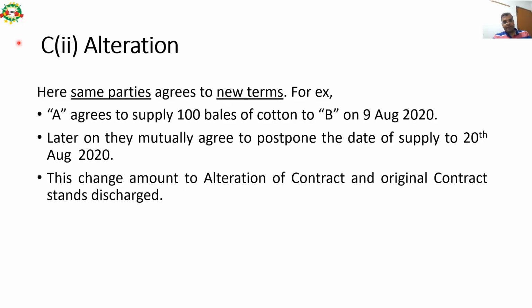The second type is alteration. Here the parties are the same. In the previous case it was same or new parties agreeing to new terms, but here the parties are same but the terms are new. For example, Mr. A agrees to supply 100 bales of cotton to Mr. B on 9th August 2020. Later on, they mutually agree to postpone the date of supply to 20th August 2020. So this change amounts to alteration of the contract and the original contract stands discharged.